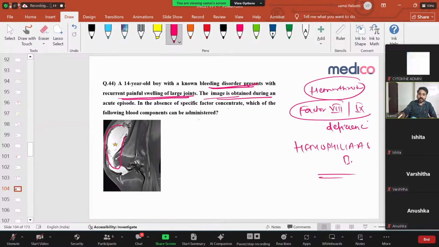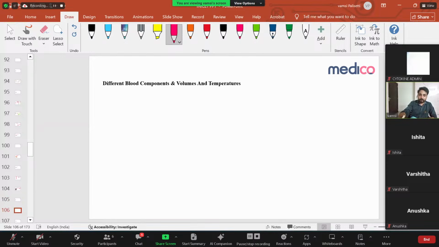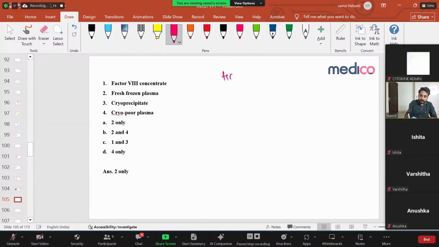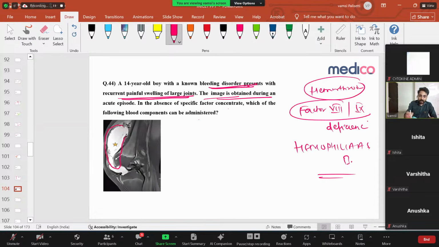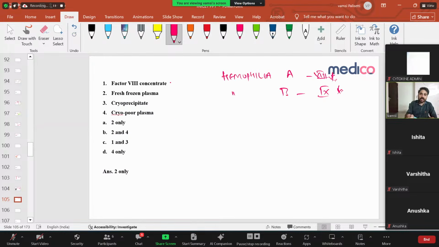Let us discuss these things here. The patient can have hemophilia A or hemophilia B. Hemophilia A is factor VIII deficiency. Hemophilia B is factor IX deficiency. Now what do you have to give? Definitely if you have factor 8 deficiency, you have to give factor 8 only. But what the question asks is, in the absence of specific factor concentrate, if you don't have any factor 8, which blood component will you administer? Let us see.